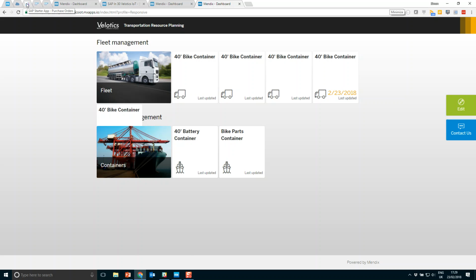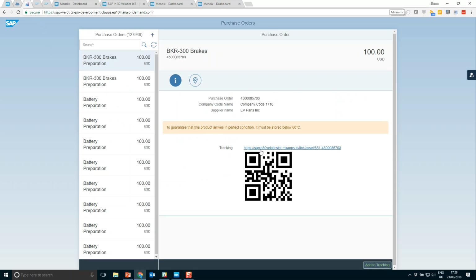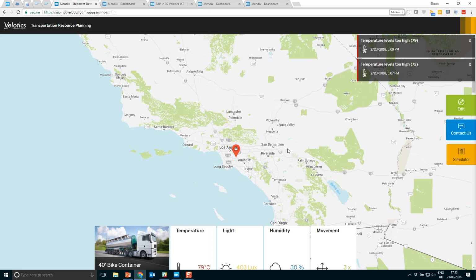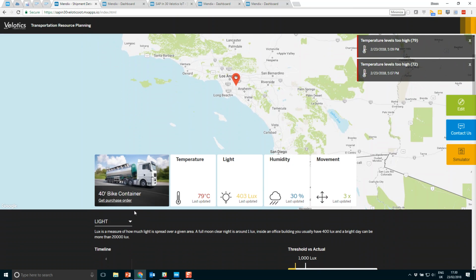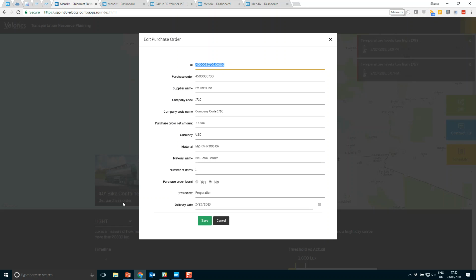So let's go ahead and look at our purchase order and use the link that we had earlier so that we can view that new purchase order. We'll open up the asset tracker here. And if we hit the Get Purchase Order option now, it will call the S/4HANA service. It will pass it the ID for our purchase order, return that data, and pass it into our Mendix objects so that we can now see that in our browser on our page.